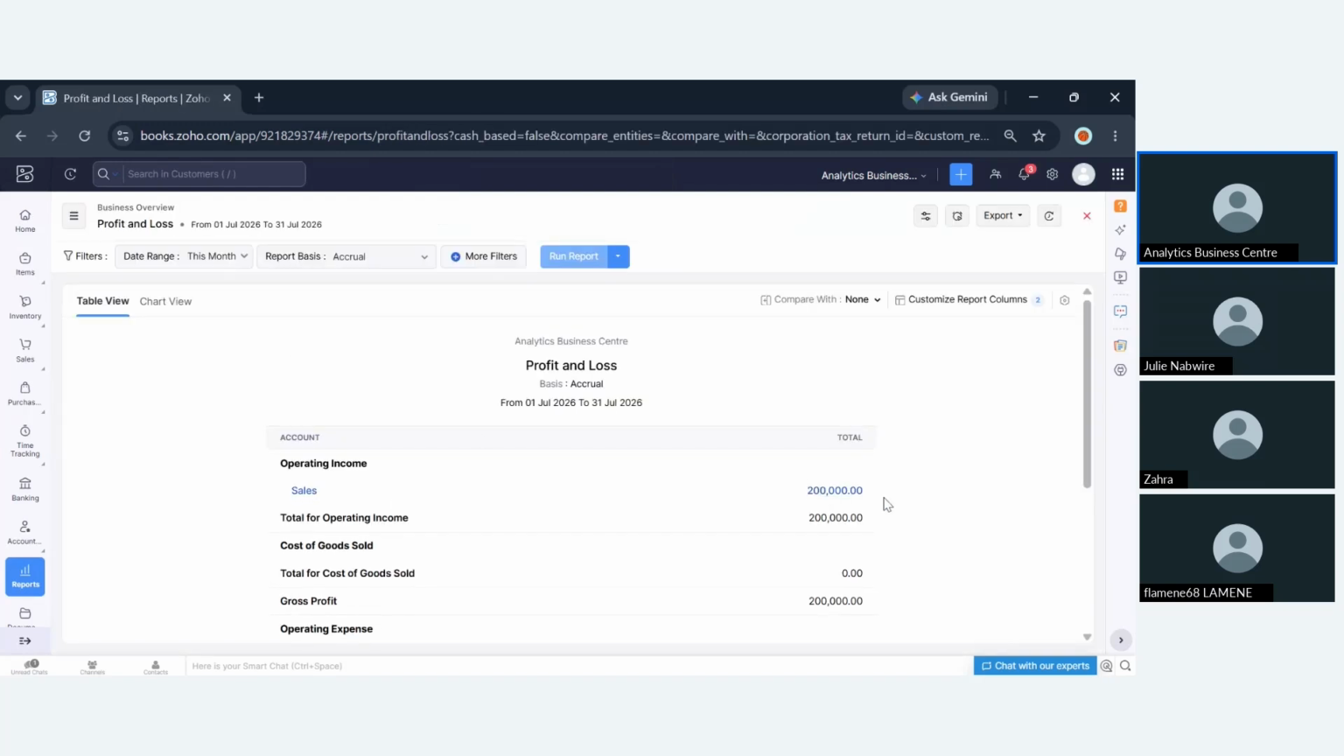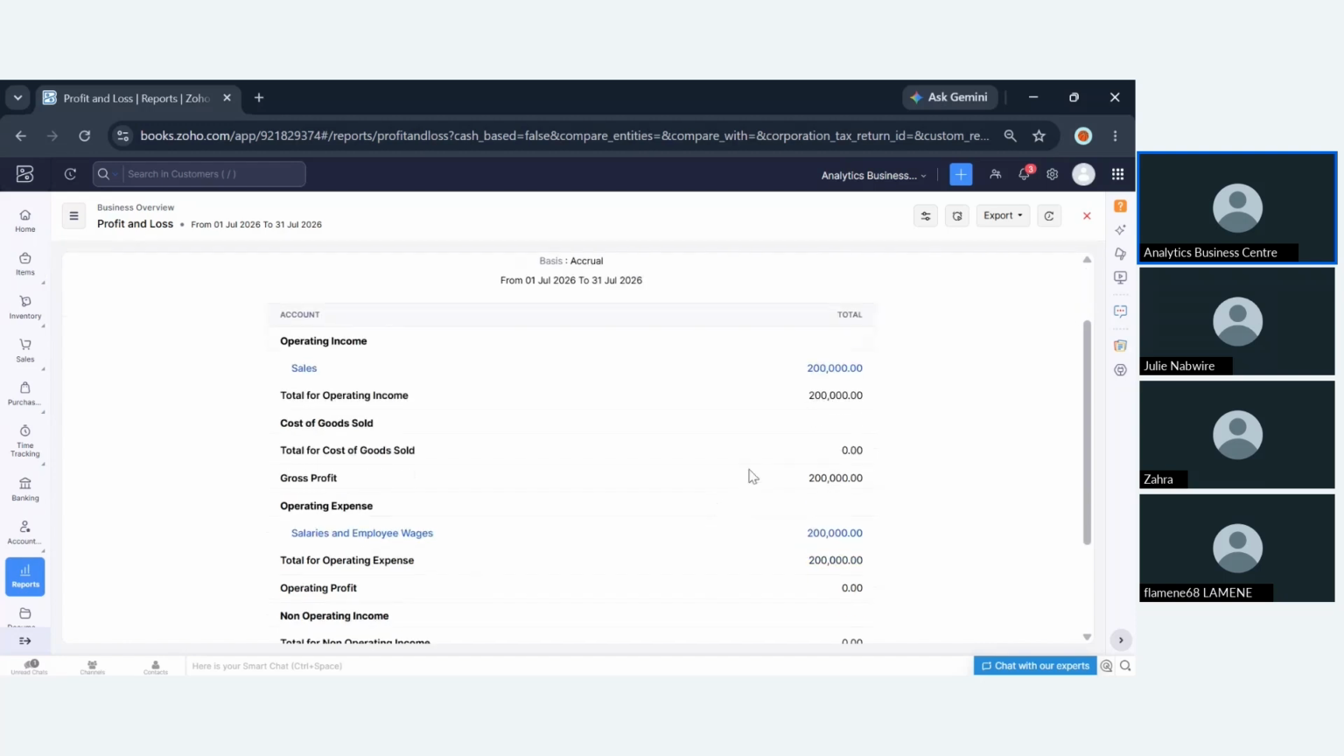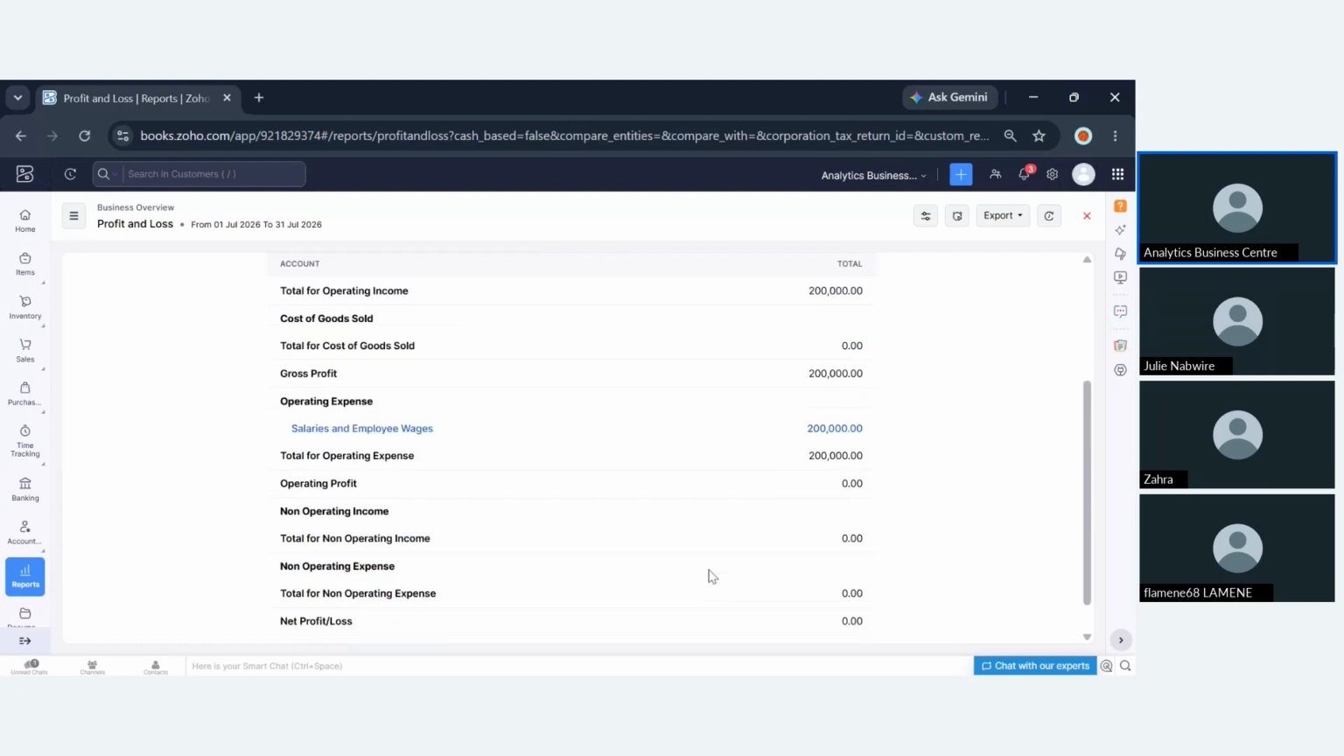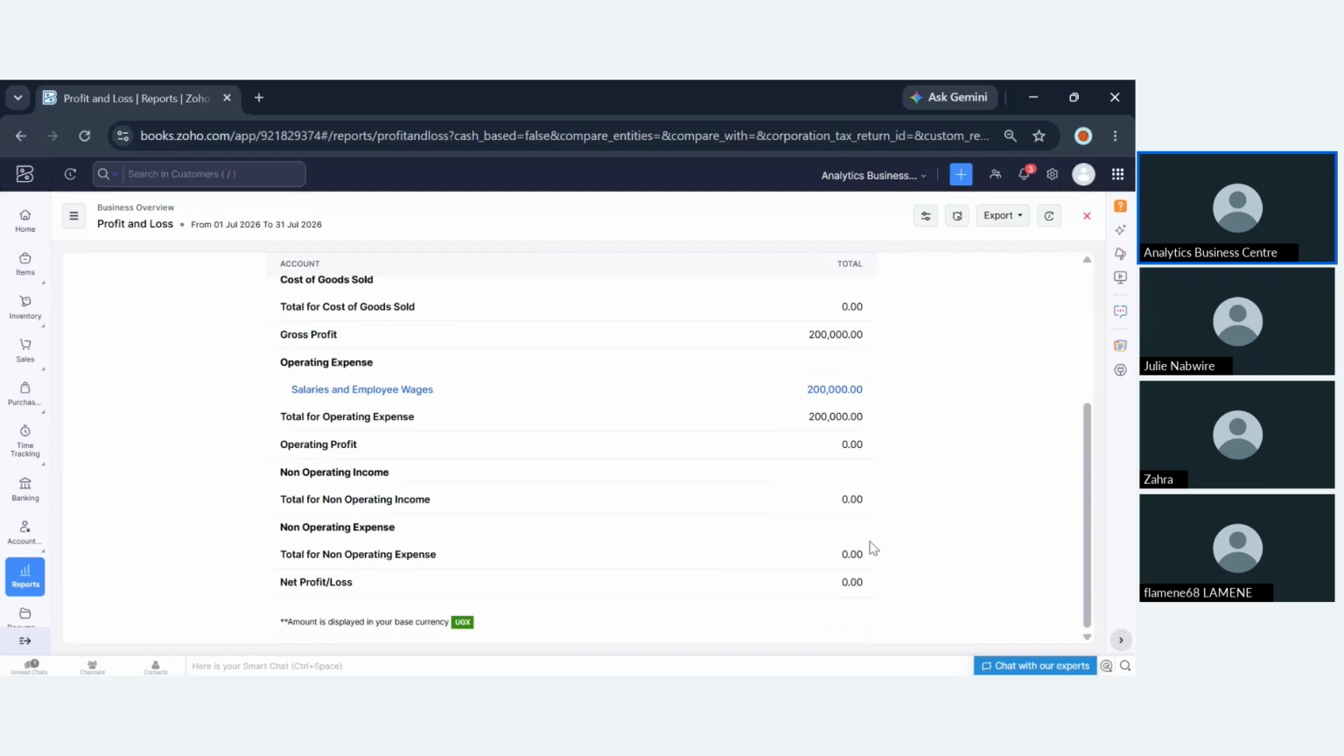So you see, remember the 200K that I had recorded against an invoice to reflect under here. So also the salaries and wages payable will also reflect here. So the system will be able to show you whether there was a profit or a loss. So here, interpretation is here.